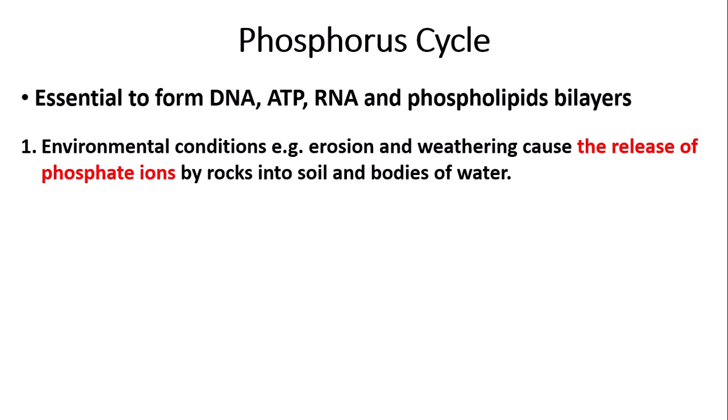So this is the first step in the phosphorus cycle. Environmental factors or conditions, for example erosion and weathering, caused by things such as rainfall, cause the release of phosphate ions by rocks into soil and bodies of water, so rivers, ponds, lakes, etc.